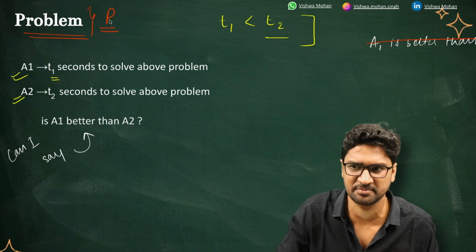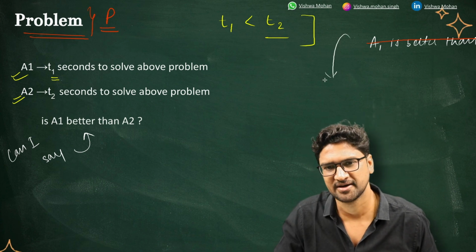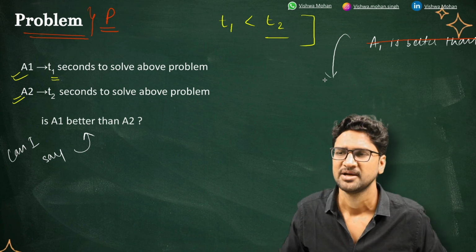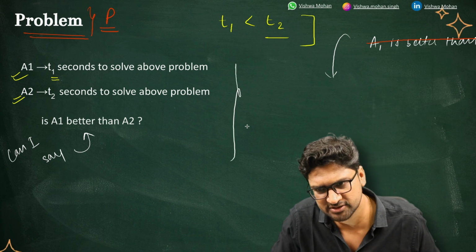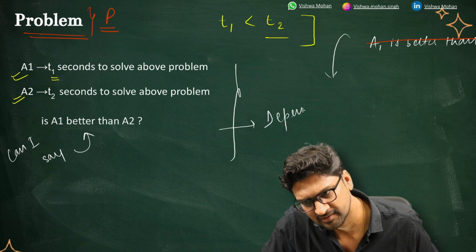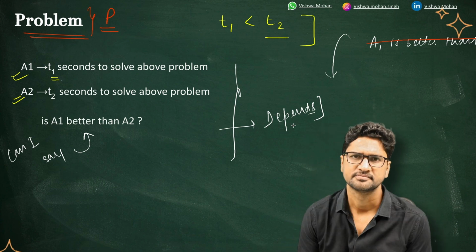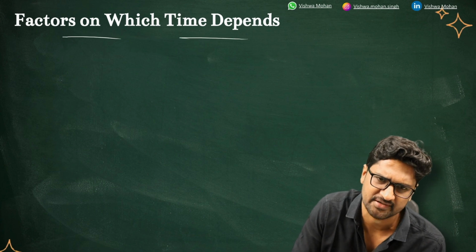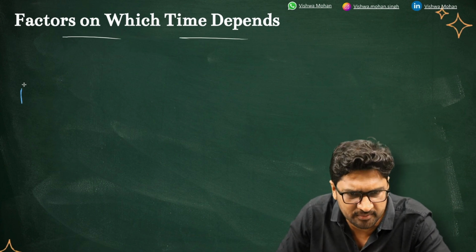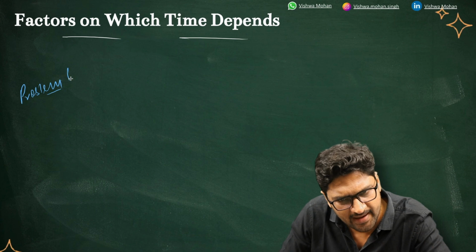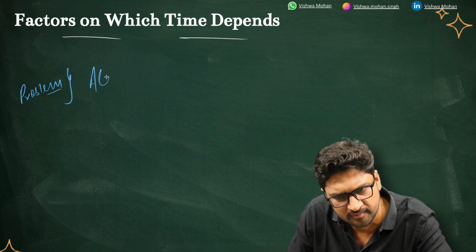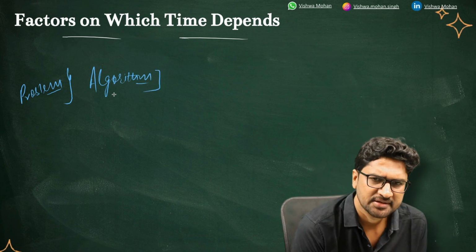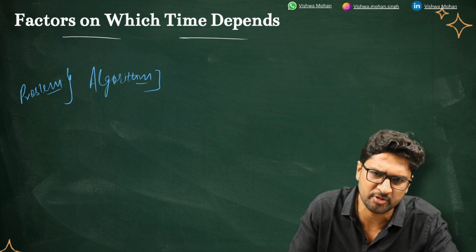Many times when I go and ask people what is a better definition of an algorithm, who is better, people say the one which takes less time. But this is not right. The correct answer to this question is that it depends, because the time depends on multiple factors, right? So when you have to solve a given problem, and to solve this problem you have an algorithm, how much time this algorithm will take to solve this problem will depend on multiple factors.